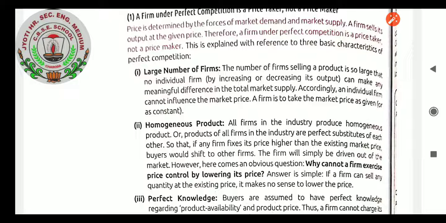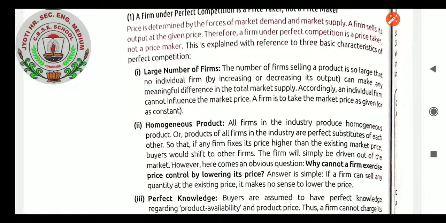Homogeneous product, as products are similar. Why would a firm have a higher price and why would another have a lower price? They have to get the same price. All firms in the industry produce homogeneous products, or products of all firms in the industry are perfect substitutes of each other. So if any firm fixes its price higher than the existing market price, buyers would shift to other firms. The firm will simply be driven out of the market.